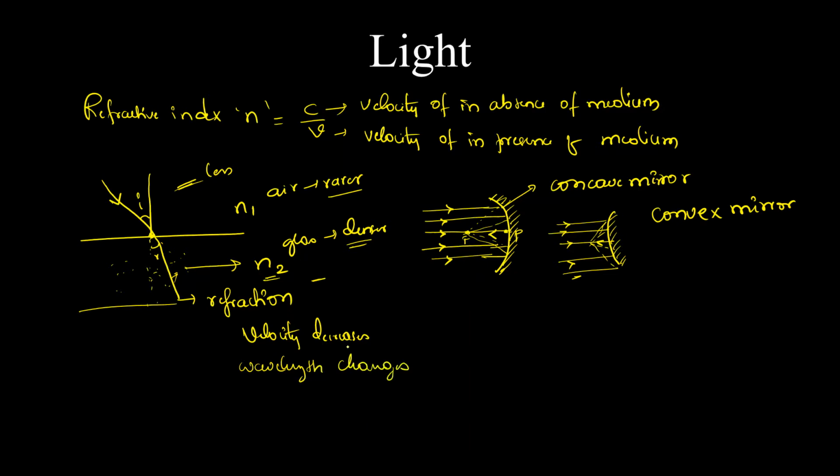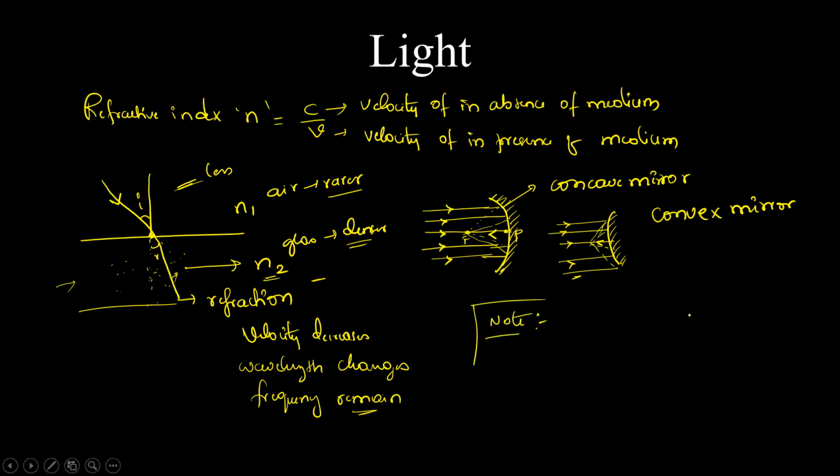Wavelength depends upon the medium, and sometimes velocity decreases and sometimes increases. This is also based on the medium, and the frequency remains the same.